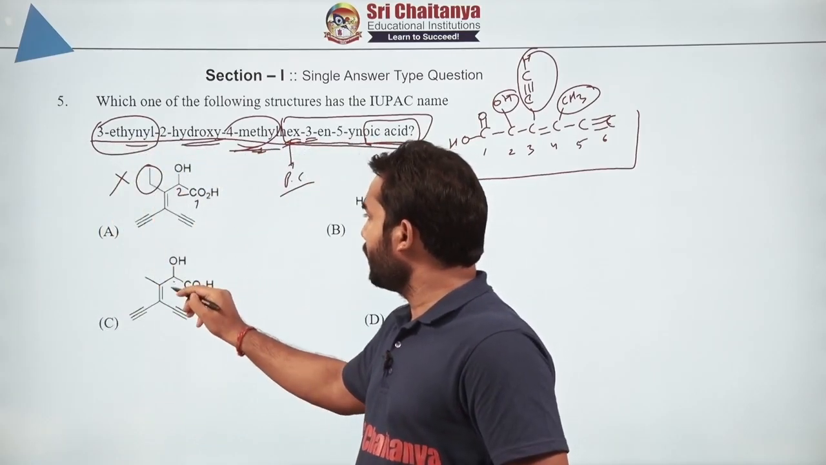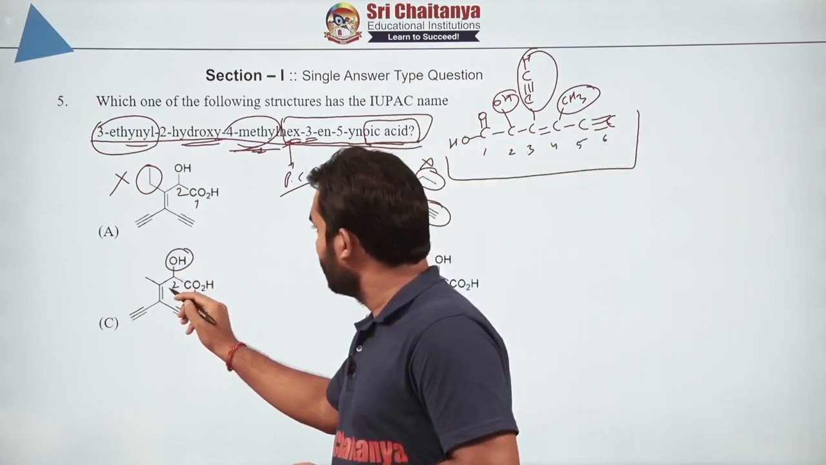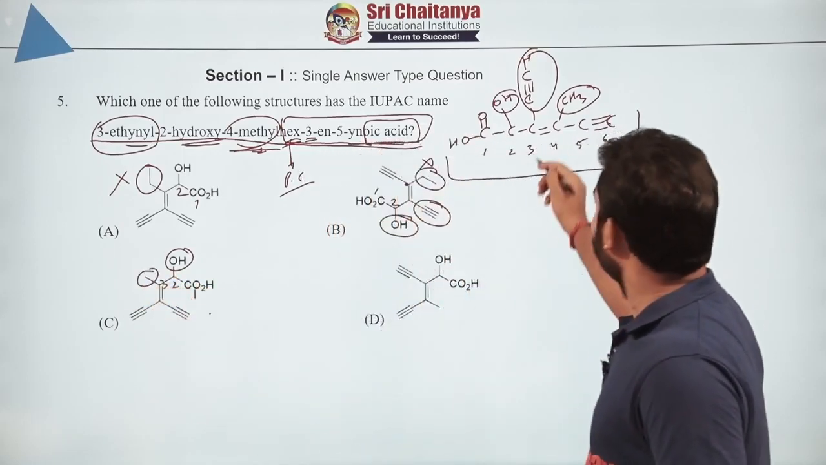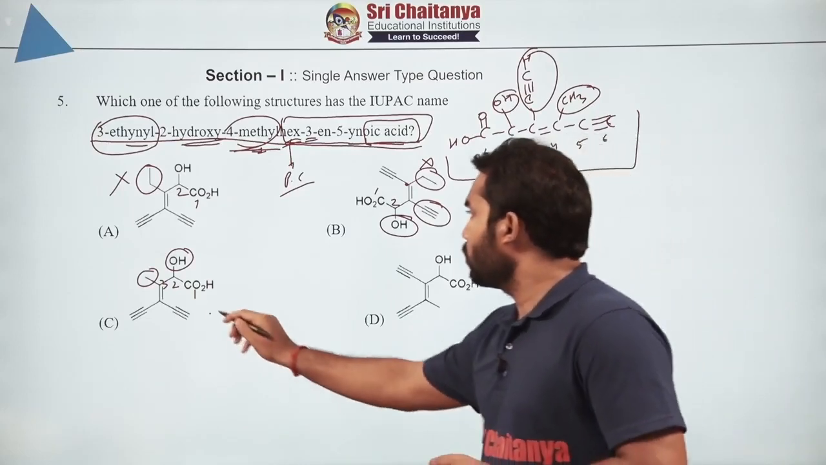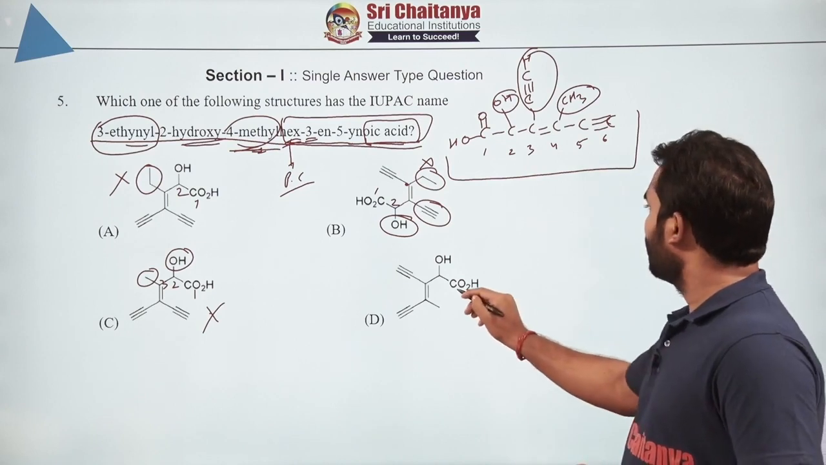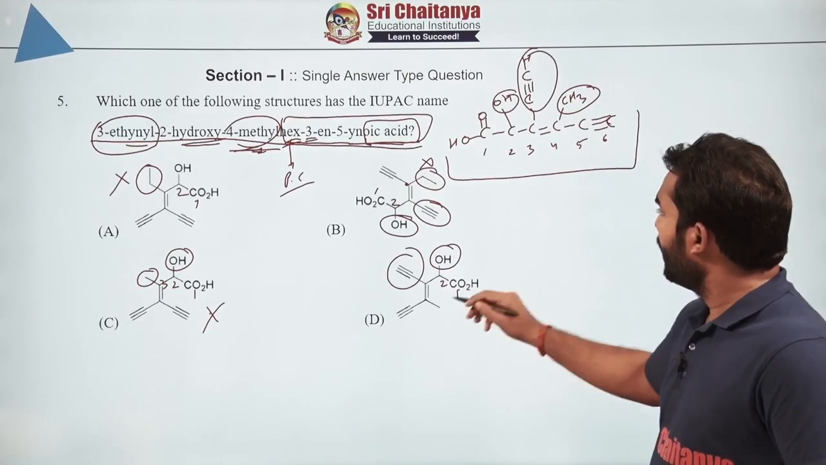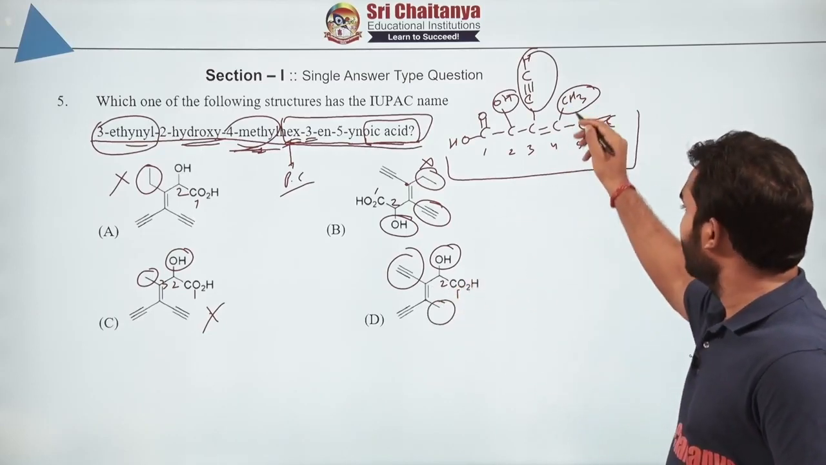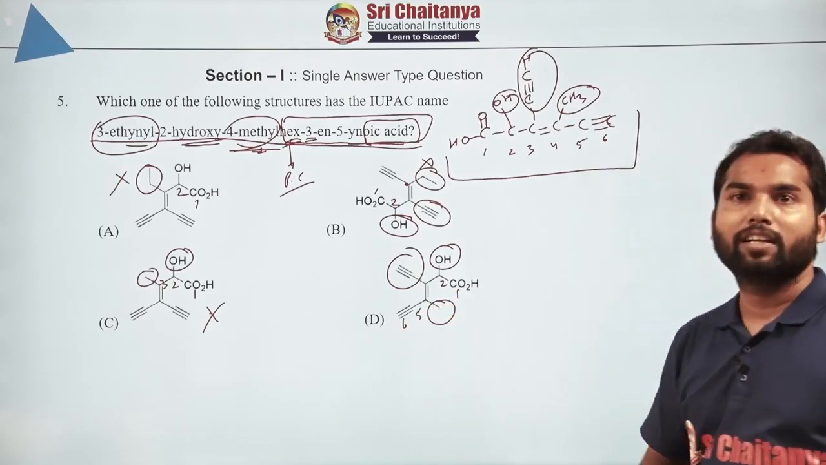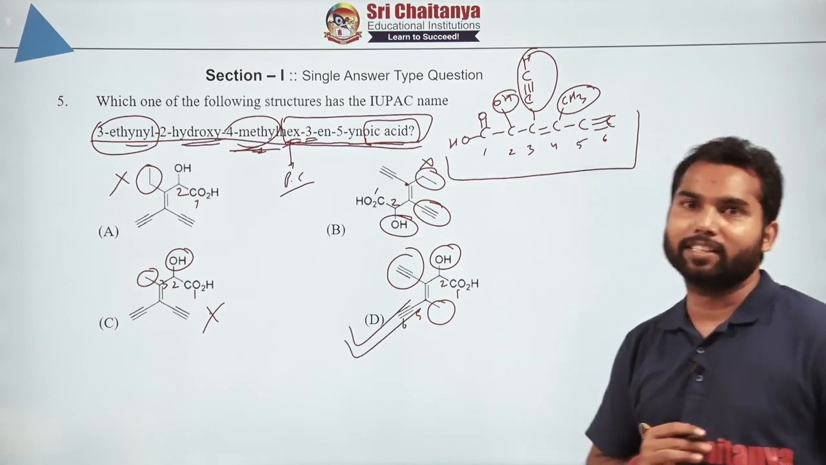At number 1 we have one group, at number 2 we have OH, and at number 3 we have CH3, which is not there, so this is also wrong. So by default the correct answer will be the 4th, but let's verify it. At numbers 1 and 2 we have OH, at 3 we have a C triple bond C, and at number 4 we have methyl, and then after 4 come 5 and 6, so there are 6 carbons in the parent chain. That satisfies all the needs, so this will be the correct answer for this.